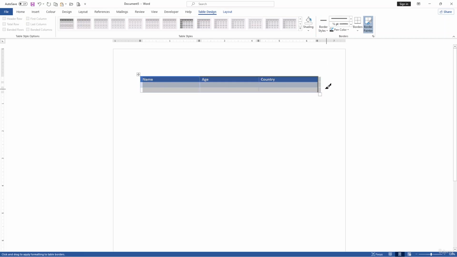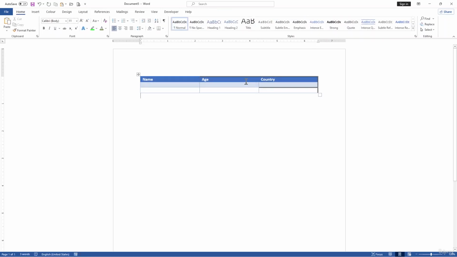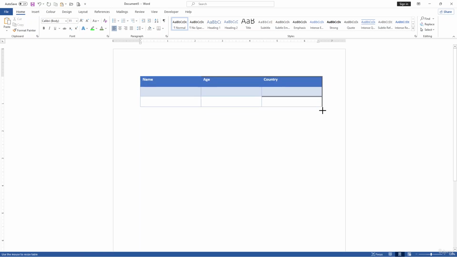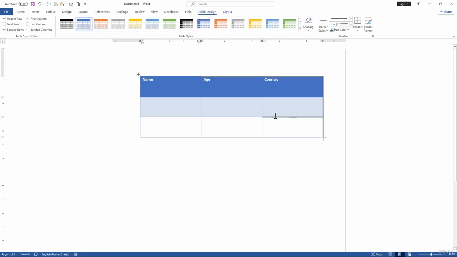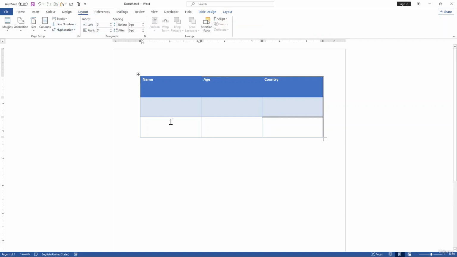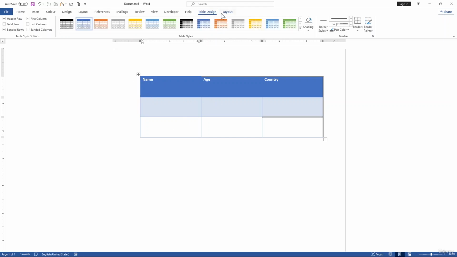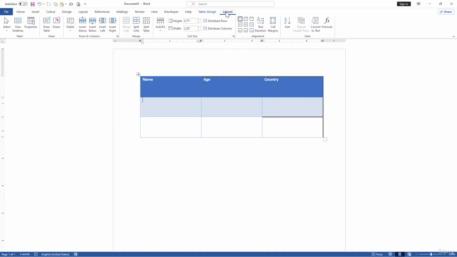Okay. So here, you can adjust the size of your table by dragging the borders. And to align your table, use the alignment options in the Layout tab. Here we have the alignment options. You can align the table to the left or right, depending on your preferences. So this way you can easily use it, and by selecting the table, you can use Table Design or Layout for more options.